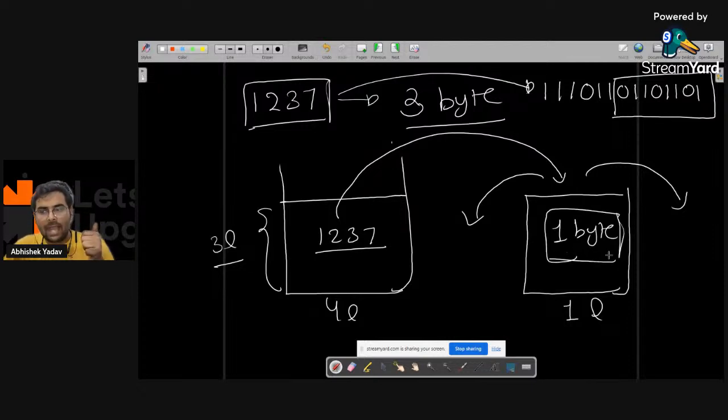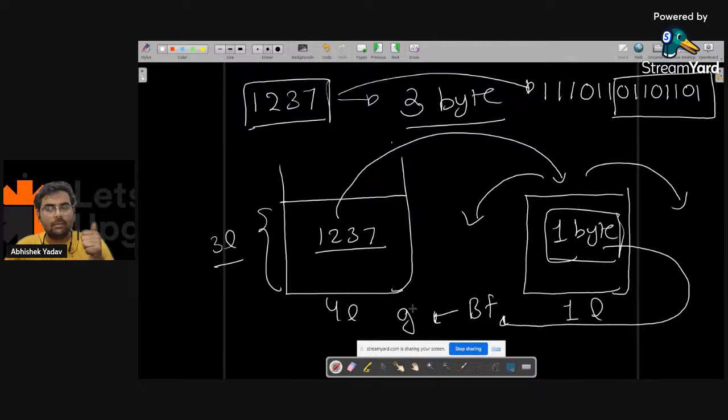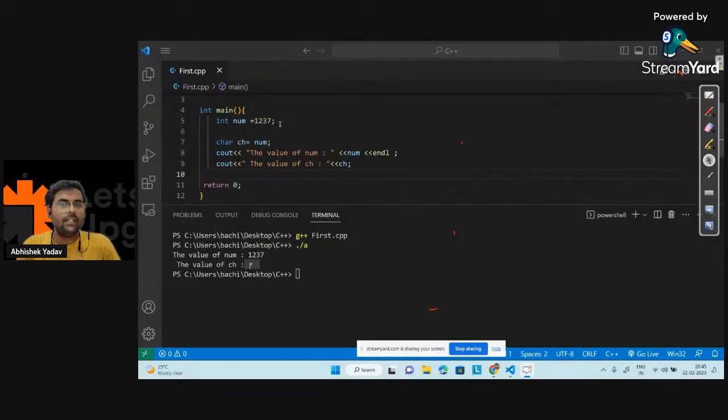So my compiler will do what? It will take this data, that is the binary format data, convert the binary format data, and we will get some garbage value. Okay, we will not get the error because there will be some information there, right? Everyone is clear? Yes or no, guys? Why we are getting the garbage value when we are taking a large number here, and when we are taking a small number, we are not getting the garbage value, we are getting the ASCII value, right? We are getting the ASCII character, right? Yes or no, guys?